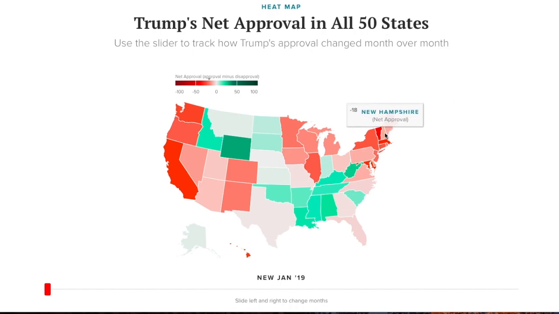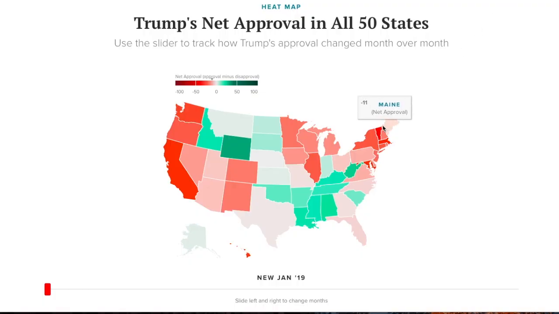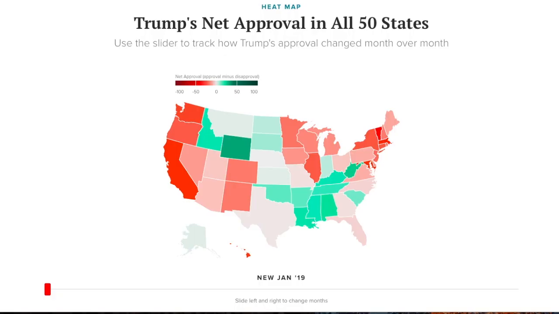In New Hampshire, this is a swing state. Shocked me a lot. Underwater by 18. That's not good for the president. That moves into the safe Democratic column. The state of Vermont underwater by 35. No surprise. Bernie Sanders' home state. That moves into the safe Democratic column.